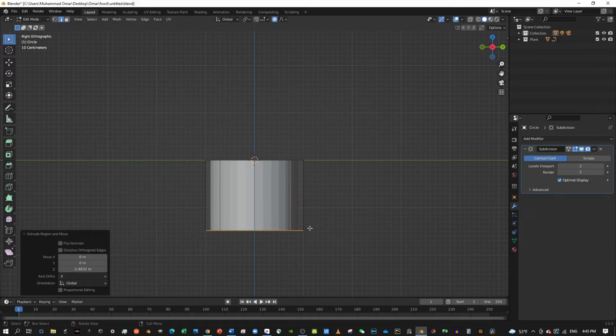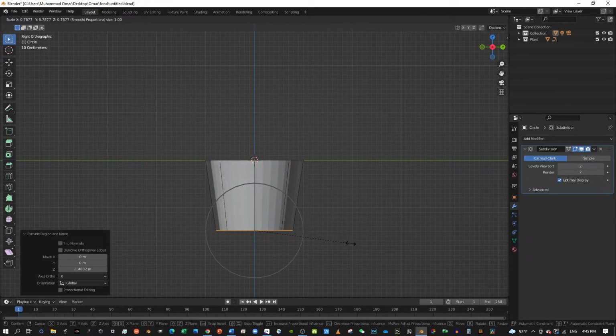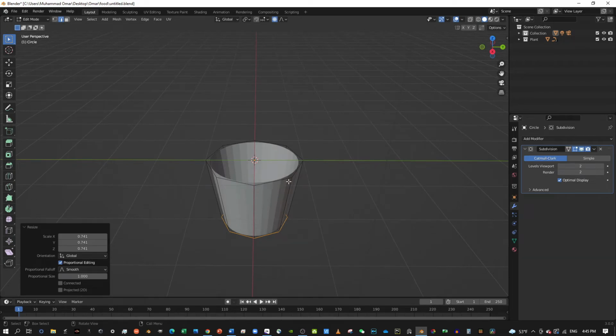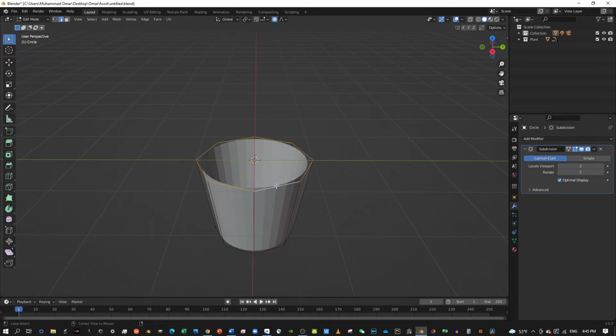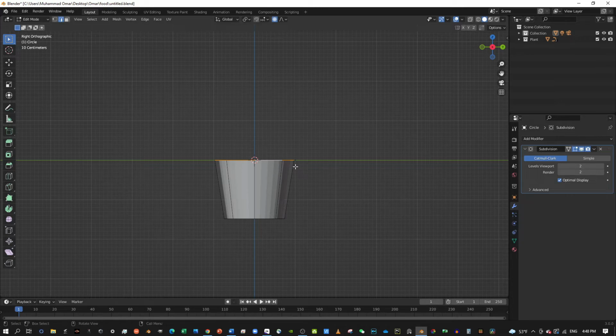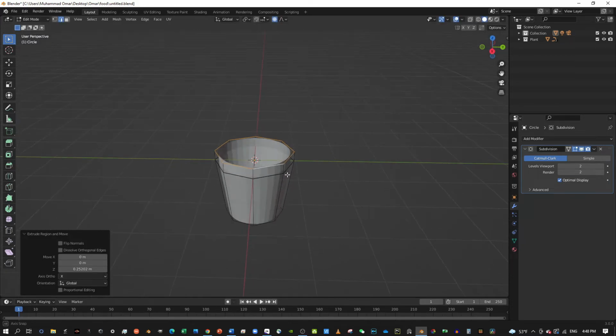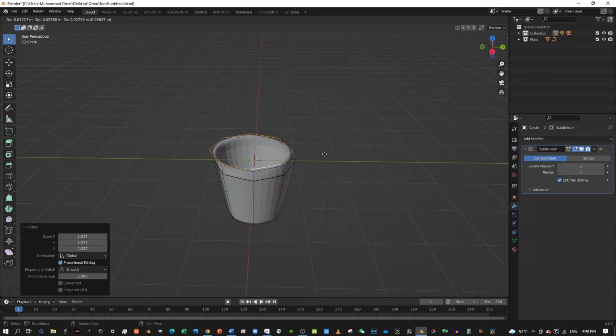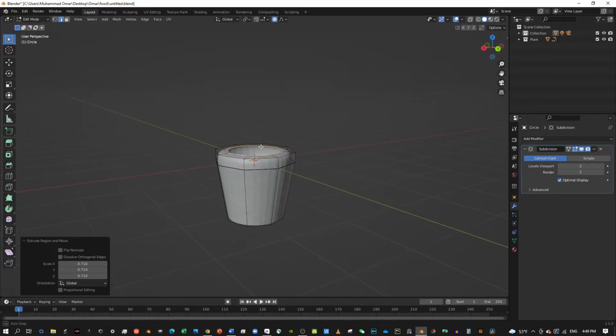Do that. Then you're still selecting this place and scale. Then press Alt and then press this. And then press extrude and then Z. And then put it there. And then you're selecting the top one and then scale. Oh, no, not scale. Extrude. Press E and then S and then scale inside. There you go.